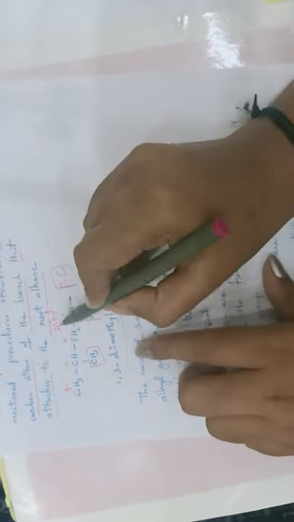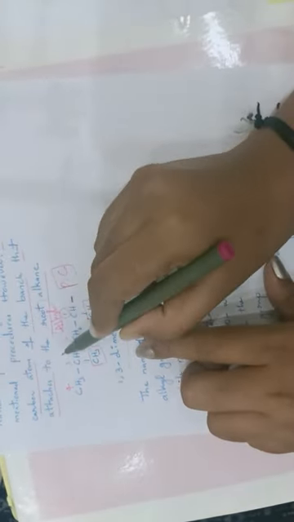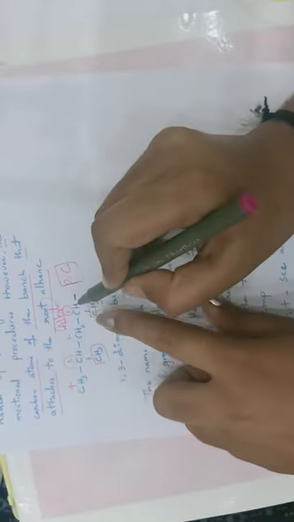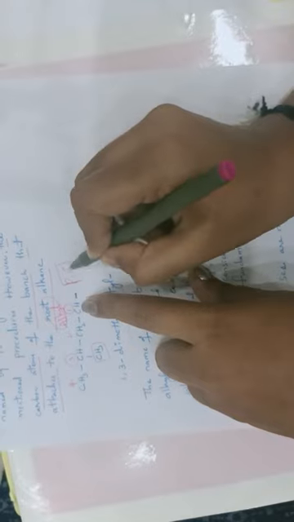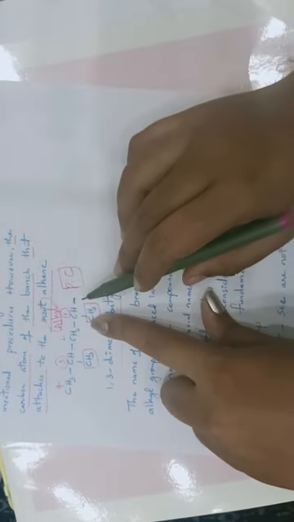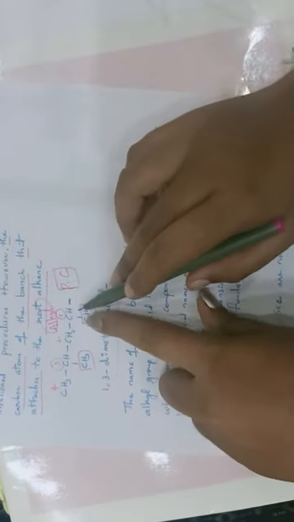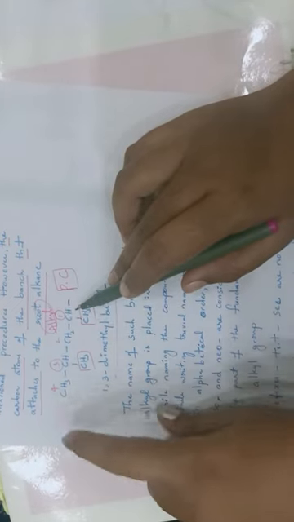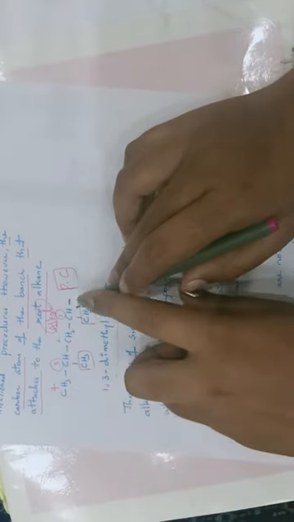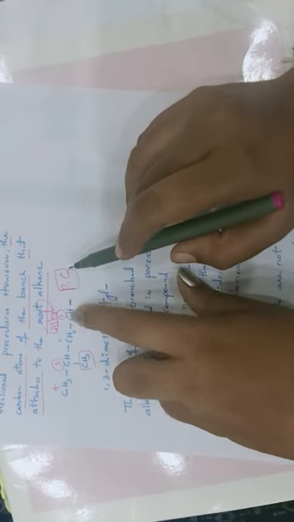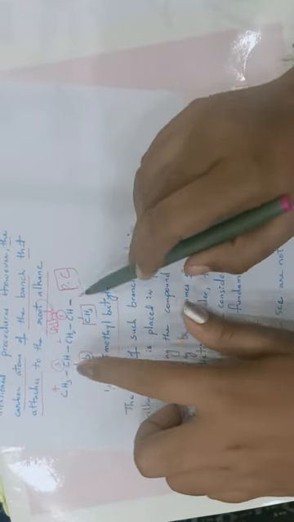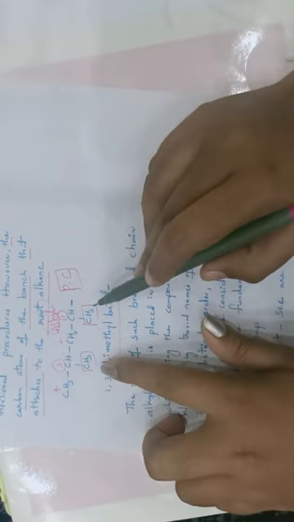Now on this alkyl group, at first and third position I have given numbering. Why have I started from this side? Because this is the carbon which is attached to the parent chain, so it has to be given number 1. We should not give from the other side. 1, 2, 3, 4. Now these two substituents are present at the first and third carbon, so 1, 3. What is the substituent? Methyl.